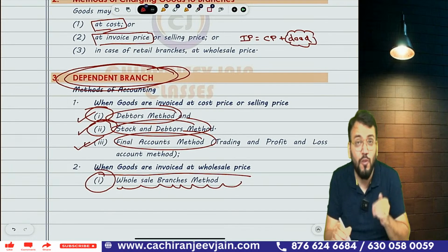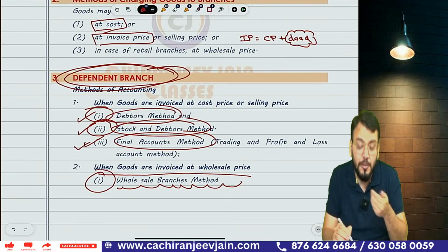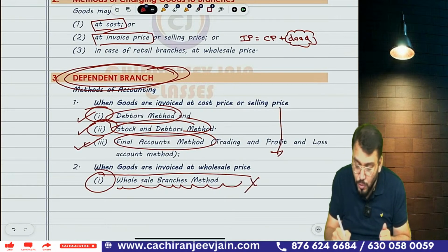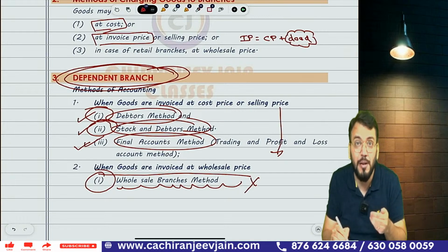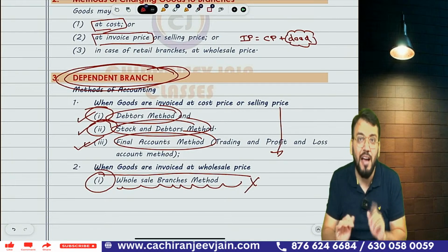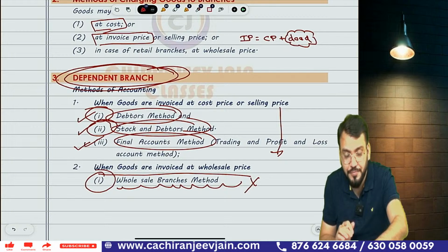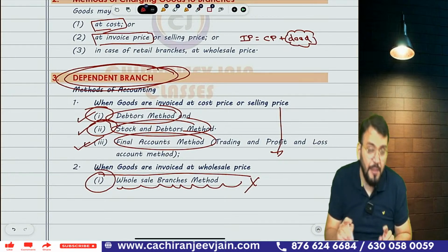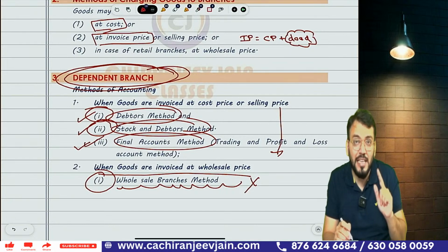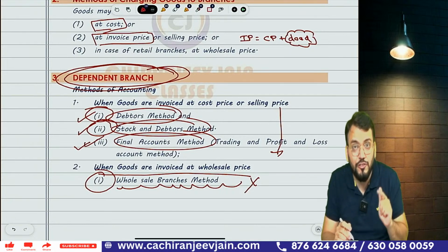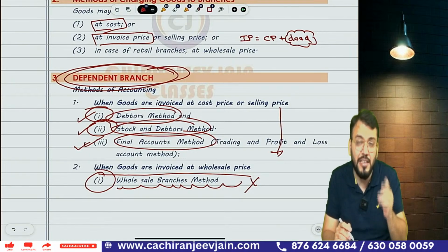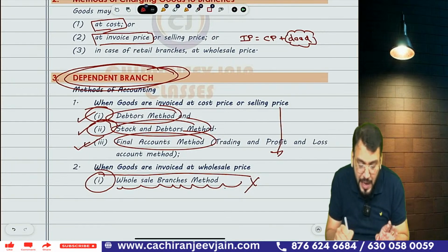Sometimes they may ask for 4 marks, 5 marks. This question also means if you have done all these, but if you don't know this, so it is quite possible you will not be able to attempt. So overall knowledge is required. Got this point? Yes, sir. Now, correct. So first I will teach you what is stock and debtor method. Then I will teach you debtor method. Then I will teach you final account method, and the last will come to wholesale branch method.